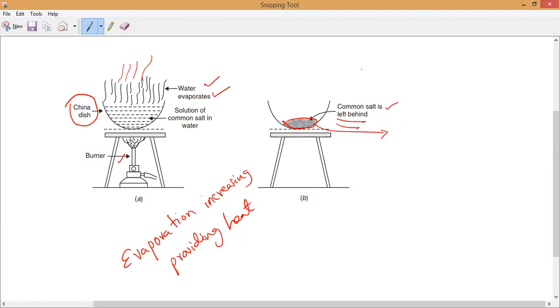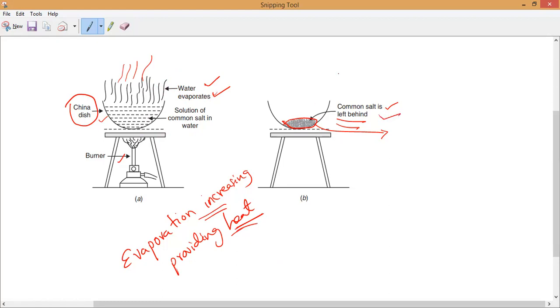So what is this process? A solution of common salt in water. We have to take it in a China dish. If you keep it normally, evaporation will take place, but it is a very, very slow process. So by providing heat, we are increasing the rate of evaporation, so that water evaporates and finally common salt is left behind.